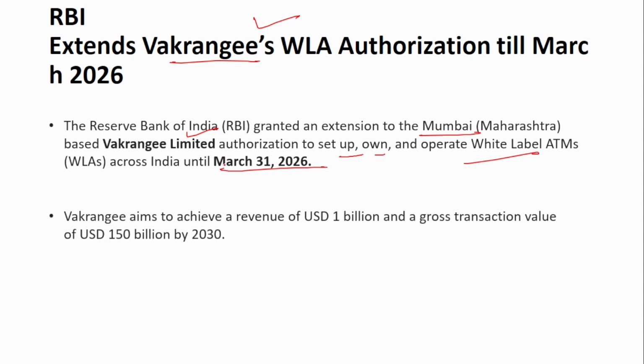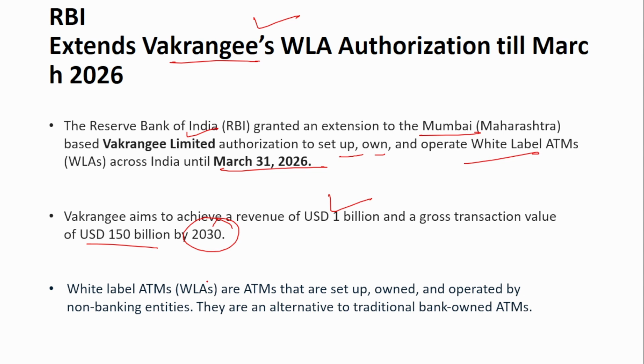Vakrangi aims to achieve a revenue of $1 billion and a gross transaction value of 150 billion by 2030. White label ATMs are the ATMs that are set up, owned and operated by non-bank entities. When the entire function of the ATM is done by non-bank entities, then those are called white label ATMs. They are an alternative to the traditional bank-owned ATMs.